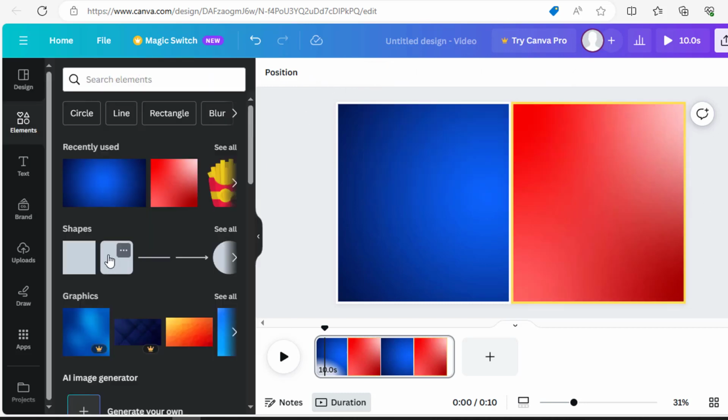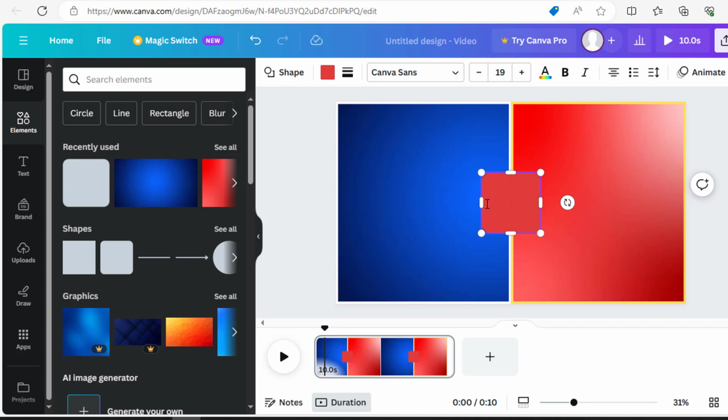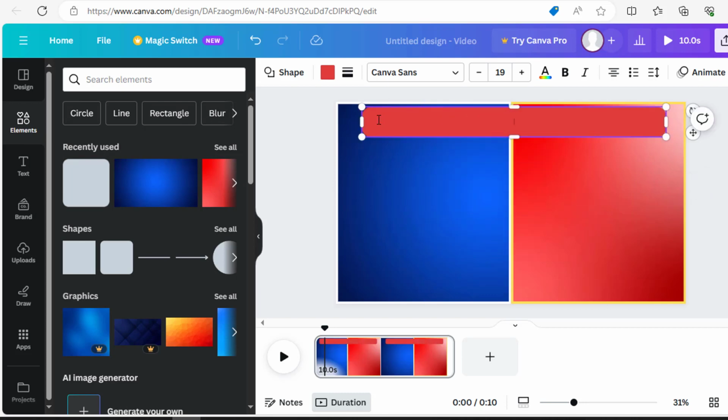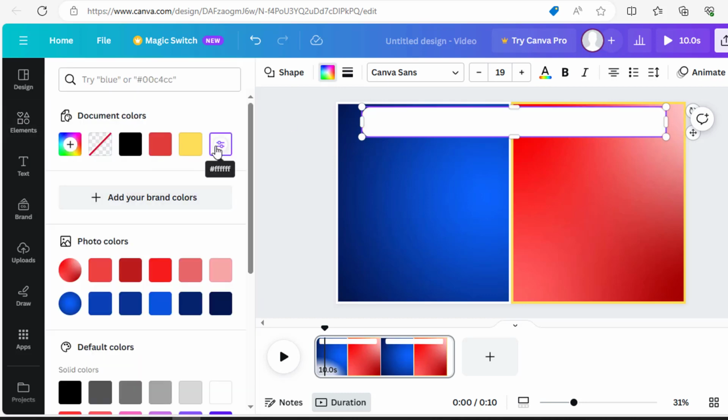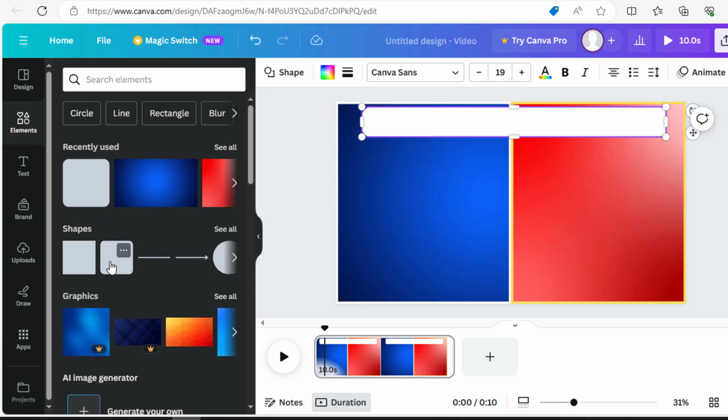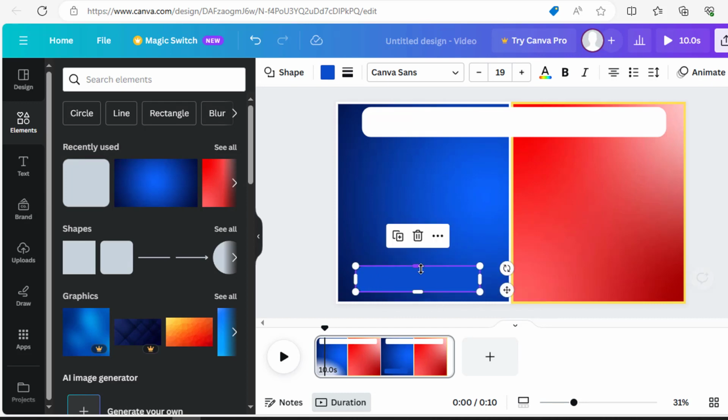From Elements select one rectangular shape. Adjust the shape and bring it at the top. Give it a color from this option. Now take another shape. Bring it at the bottom left and adjust it. Give it a different color.